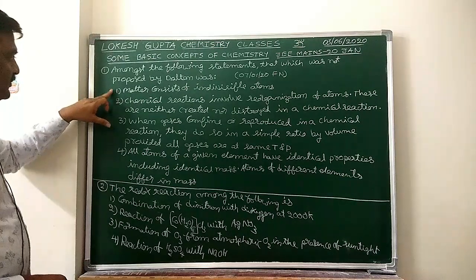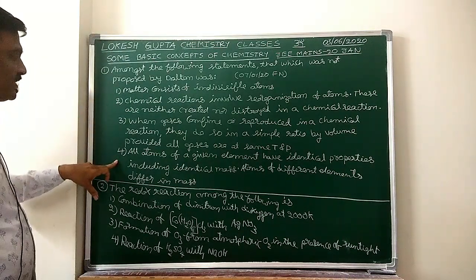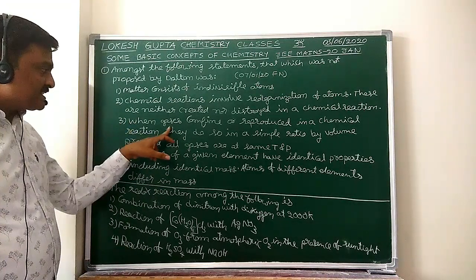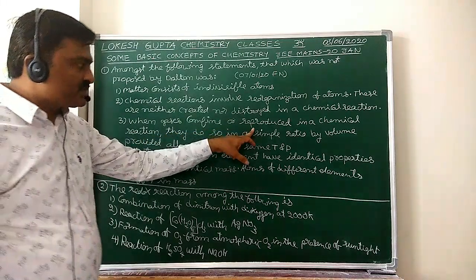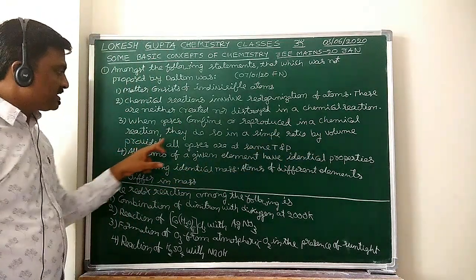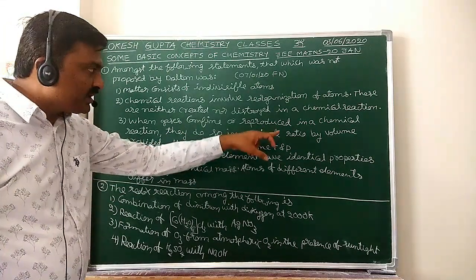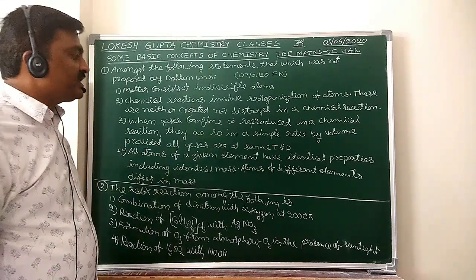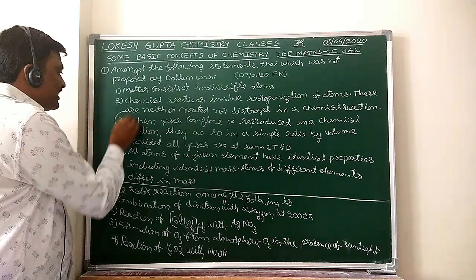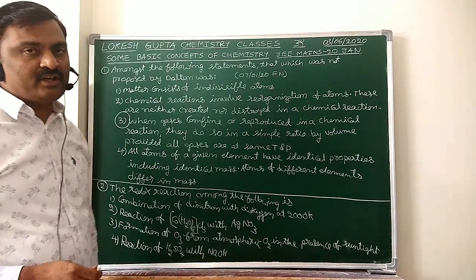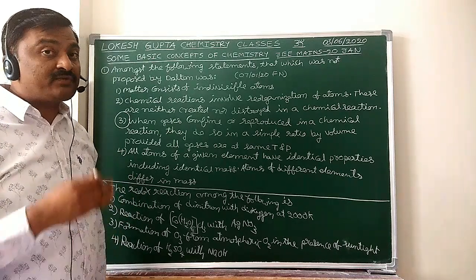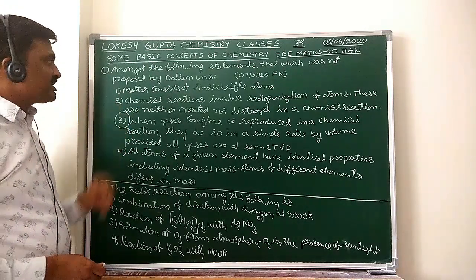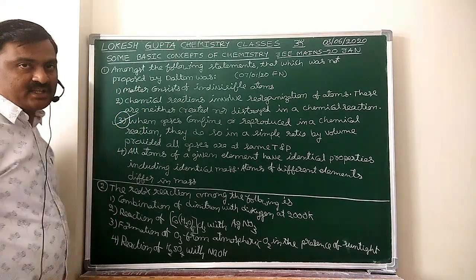Here, the first statement, second statement and fourth statement are those postulates only. Now what is the third statement? When gases combine or are produced in a chemical reaction, they do so in a simple ratio by volume, provided all gases are at the same temperature and pressure. See, it is the statement of Gay-Lussac's law of combining volumes. So which statement was not proposed by Dalton? Third statement. So it is the answer.